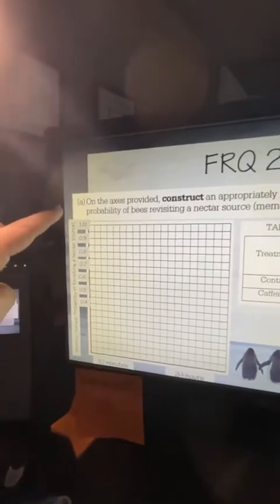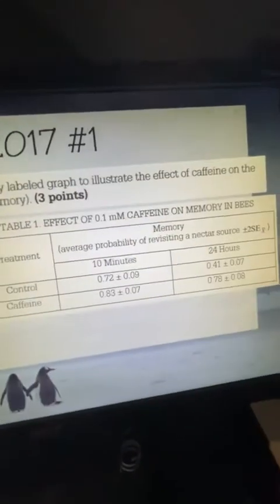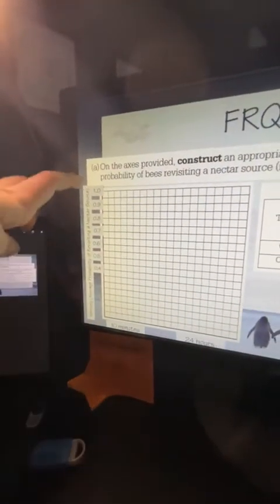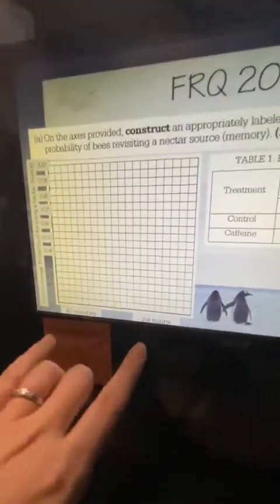When I go ahead and graph this, I put on the y-axis my memory. And notice that I use the exact same thing that you see in the table. I literally have named it the exact same thing. You will not go wrong if you label it the exact same way because it already would have the units and everything else you have to have. And same thing down here.